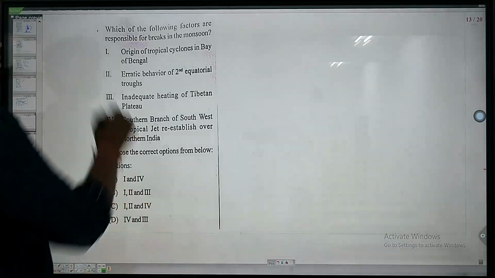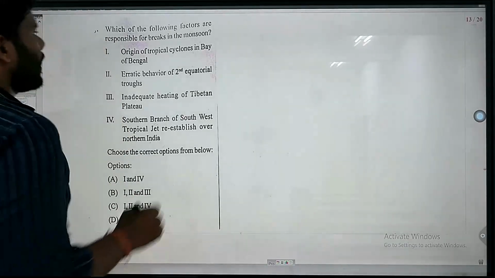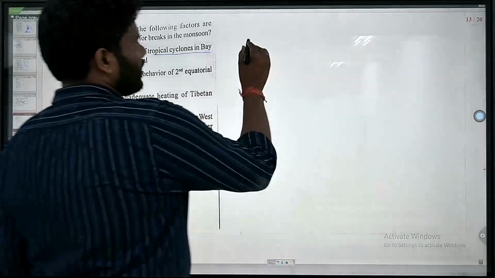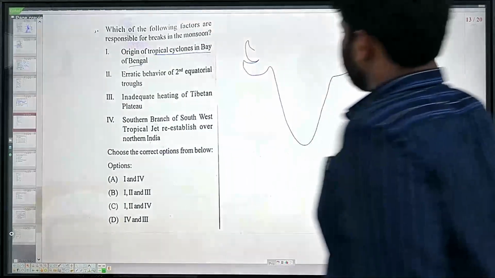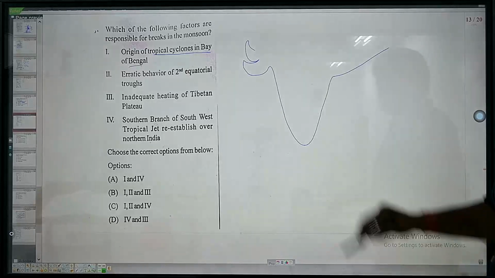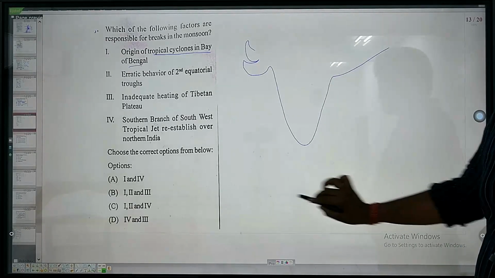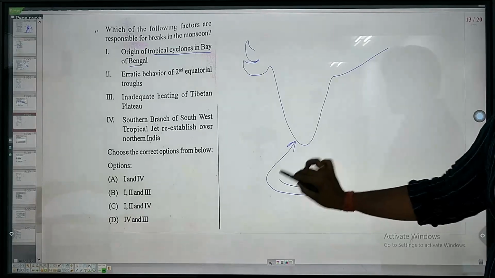This is a very good question about monsoon breaks. Origin of tropical cyclone in the Bay of Bengal. Now try to understand. Let us consider this is India. In the Indian subcontinental region, let us consider this is the southwest monsoon.